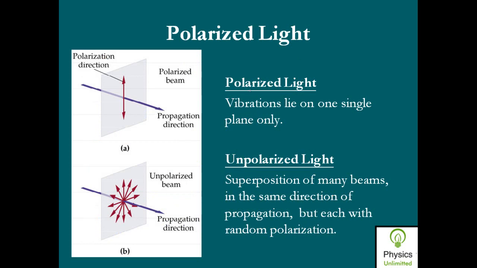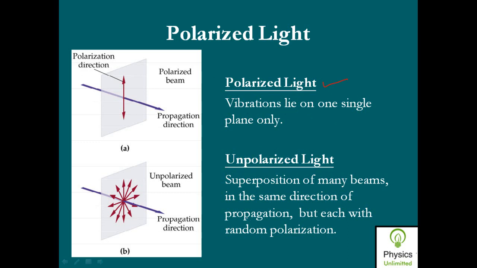Okay, then how can we represent polarized light? What is meant by polarized light is now clear to you: polarized light has vibrations which lie on one single plane only. So whenever vibrations lie in a single plane, such light is called polarized light, or plane polarized light. Then what is meant by unpolarized light?